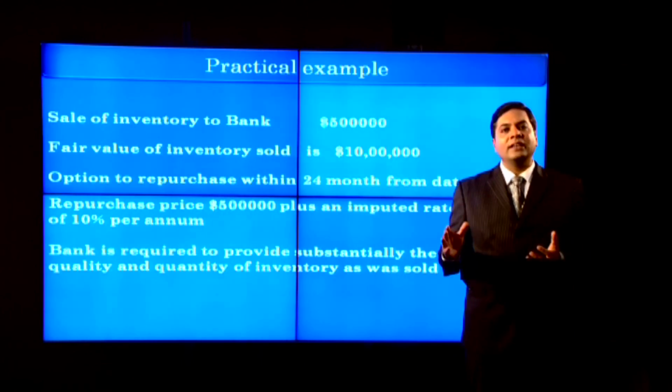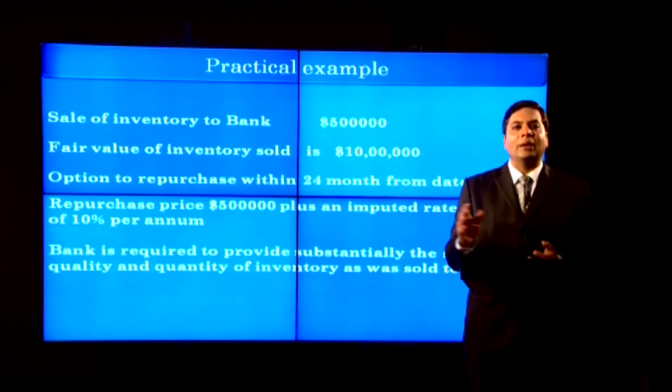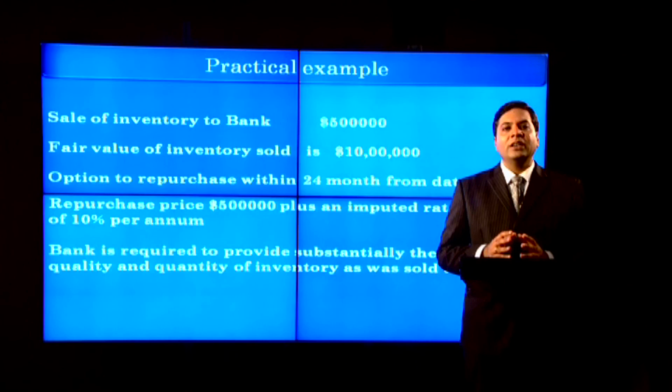Management should not recognize the revenue unless and until repurchaser allows an option to lapse. The inventory should remain on entity A's balance sheet and proceeds recognized as a collateralized borrowing until entity A's right to repurchase the inventory lapses.